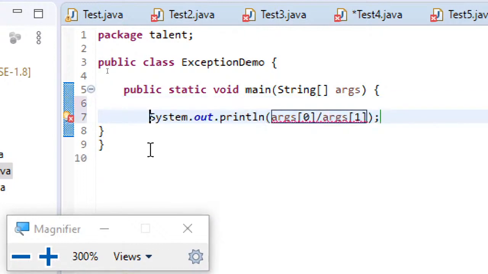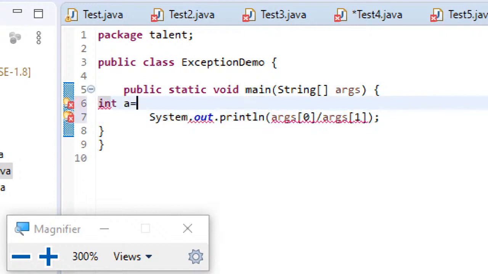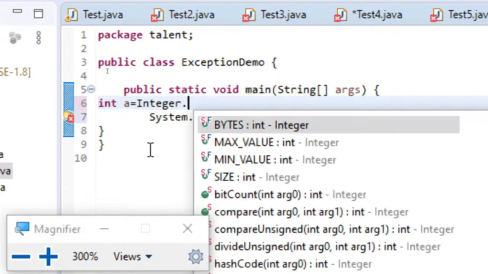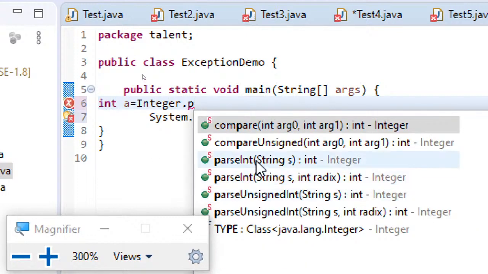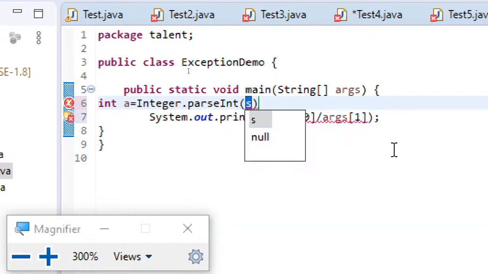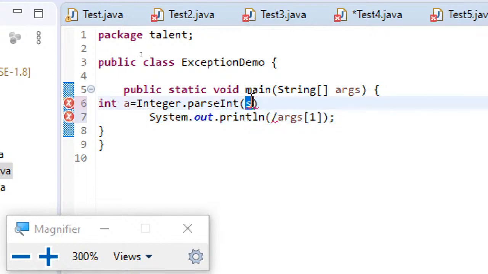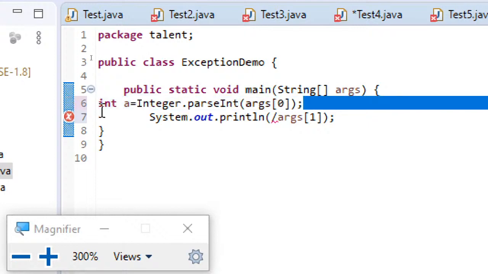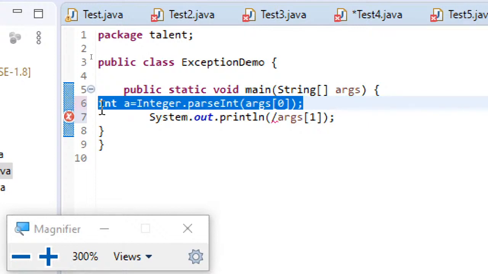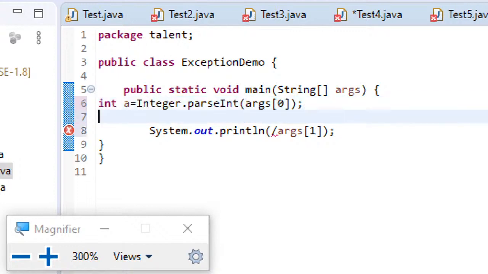So what I'll do is I'll take a variable int a equal to Integer.parseInt of, and here I'll use this args[0], Ctrl+X, and here I'll replace it. And similarly, let's use one more variable, Ctrl+V.